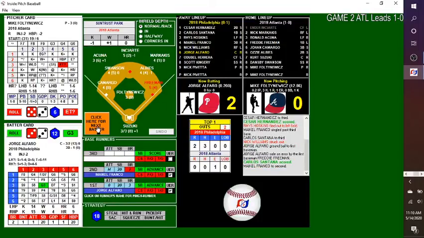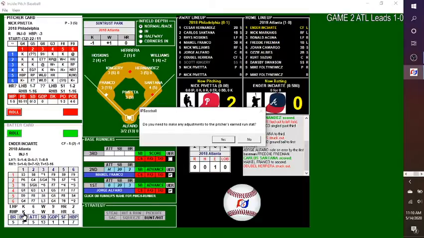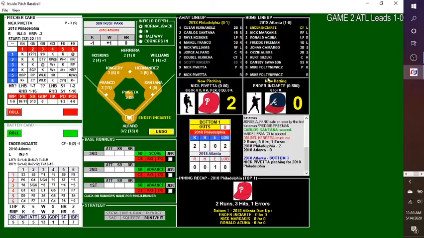And now you've got Santana who scores. Freddie Freeman never commits errors. He's got a 4 in 20 chance of doing that. 2-2. The pitch to Adubel Herrera, still looking for his first hit. Strikes out, and that ends the inning. Let's make sure that... Okay, yep, 1 run earned. Okay. So 2 runs, 3 hits, 1 error.